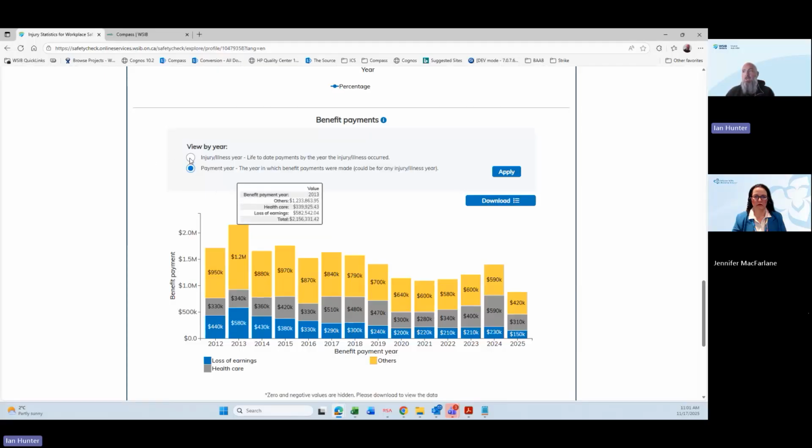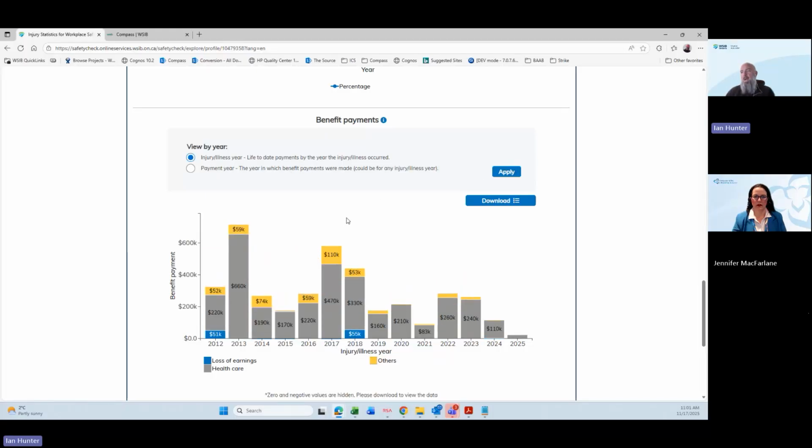So you can look at the injury illness year, and it'll bucket the life-to-date costs by injury illness year. So now, in my example, that 2010 claim that I had, none of my costs are included in this graph, because even though those costs are still accumulating, my injury was in 2010 and may not be as relevant to rate setting now. So that's why we offered the ability to change things in that public view, so people can look at it in both ways.